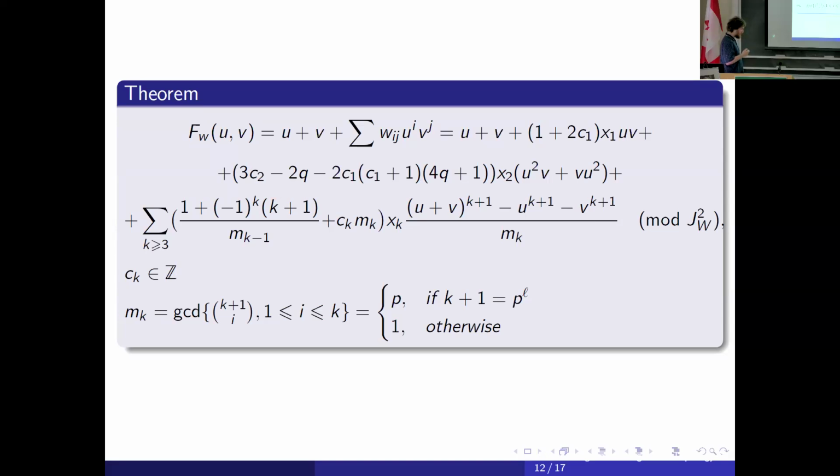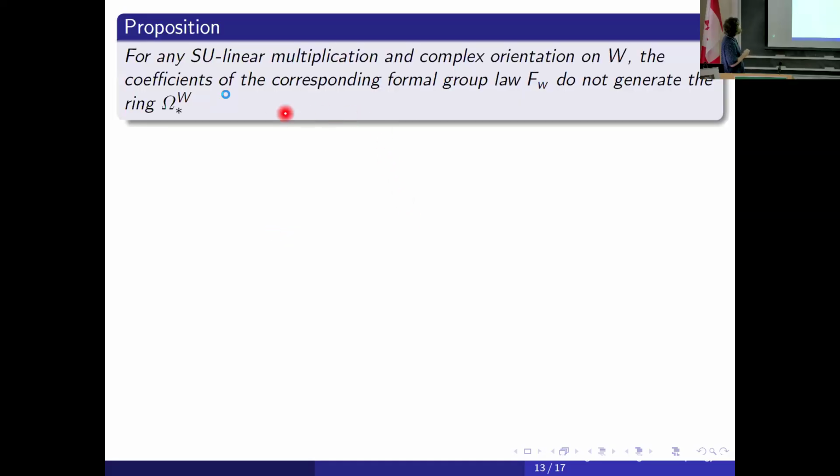In fact, we can obtain two bunches of applications. One bunch of applications is about the ring generated by the coefficients of this formal group law. For example, the first thing we can calculate is that for any multiplication and for any orientation, these coefficients of this formal group law do not generate the whole ring.